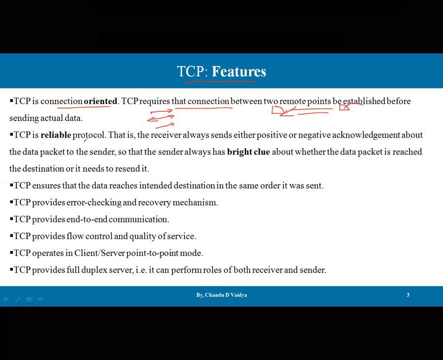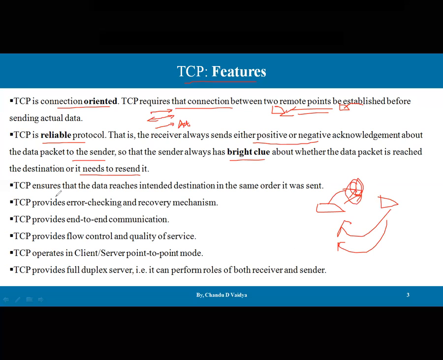TCP is a reliable protocol, that is, the receiver always sends either a positive or negative acknowledgement about the data packet to the sender. So that the sender always has a clear clue about whether the data packet reached the destination or needs to be resent. Because if the sender is sending data to the receiver and the receiver is not responding, the sender will always retransmit data. That retransmission can create congestion, can create chaos on the network. So it is a default function of the TCP protocol that the acknowledgement policy is available.